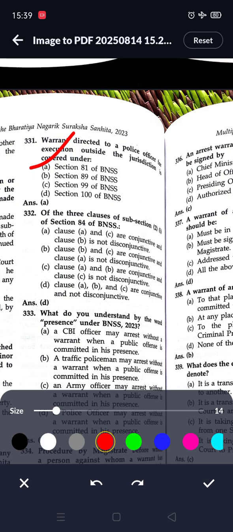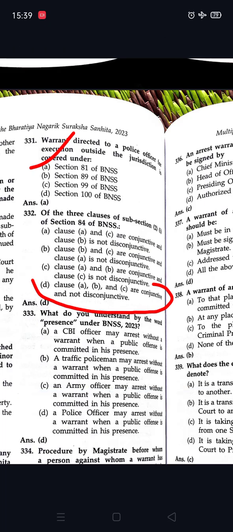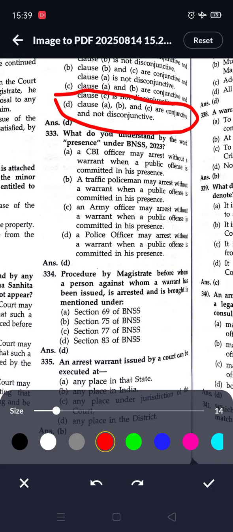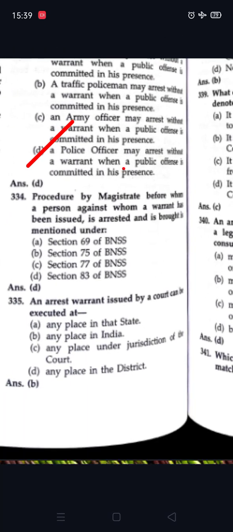Of the three clauses of subsection 2(1) of section 84 of BNSS, clauses A, B and C are conjunctive and not disjunctive. So option D is correct. Next question. What do you understand by the word presence under BNSS of 2023? So a police officer may arrest without a warrant when a public offence is committed in his presence.